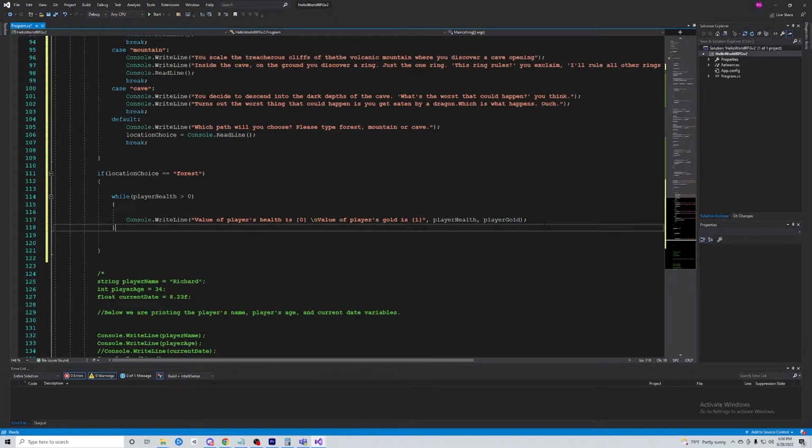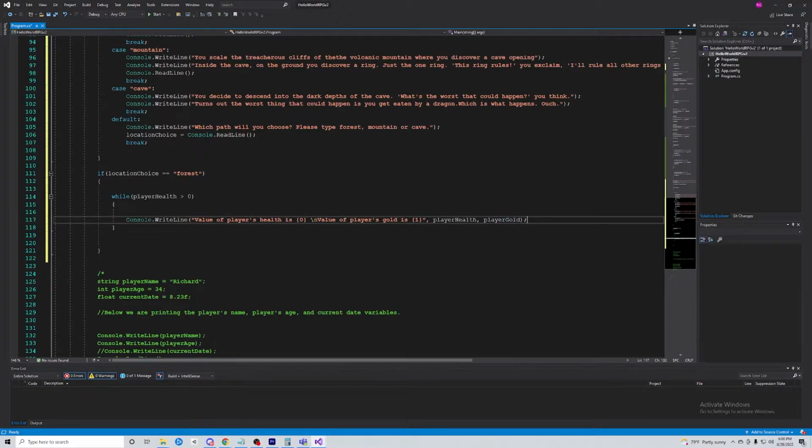And so now what this is going to print is it's going to say the value of the player's health is whatever the value of the player's health variable is. All right, it's going to break the line. Then the next line, it's going to go value of player's gold is whatever the value 1 is, which is the next variable in the list of variables on the right here, which will be player's gold. So it'll print player's gold here.